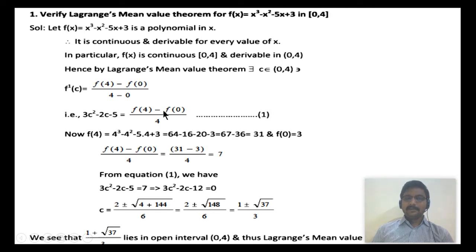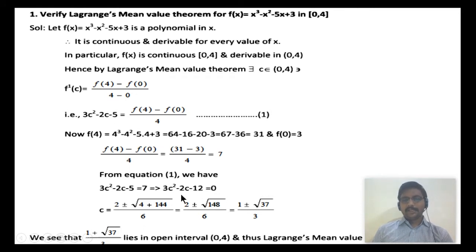So f'(c) is equated to (f(4) − f(0))/4. But f(4) and f(0) are the functional values at the ends of the interval. f(4) is obtained by replacing x with 4 in the given function, and f(0) is obtained by replacing x with 0. So the value of f(4) is clearly 31 and f(0) is 3. Substituting these values, it is equated to 3c² − 2c − 5.